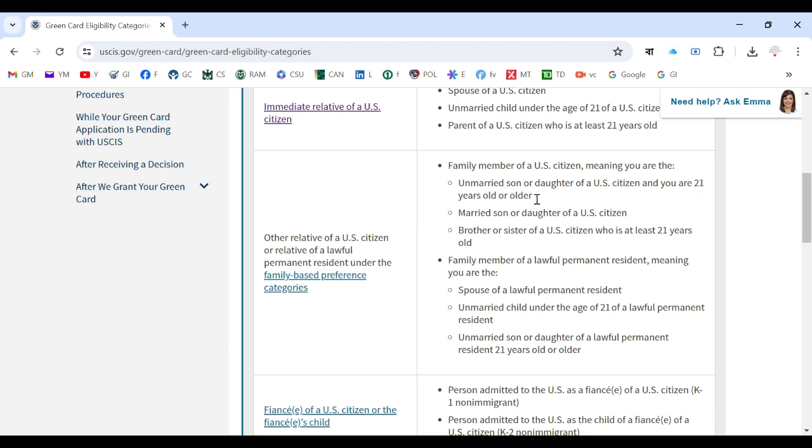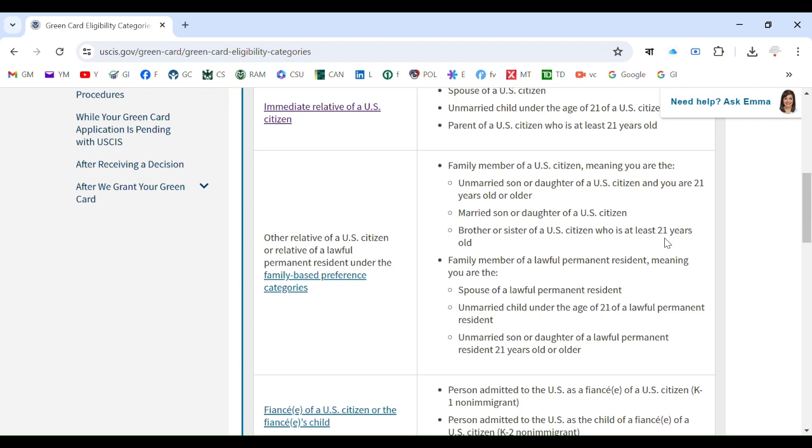In the previous category you saw unmarried child under 21. Here, unmarried son or daughter of a US citizen but over 21, not under 21, 21 or older, okay? Or married son or daughter of a US citizen, or brother or sister of a US citizen who is at least 21 years old.